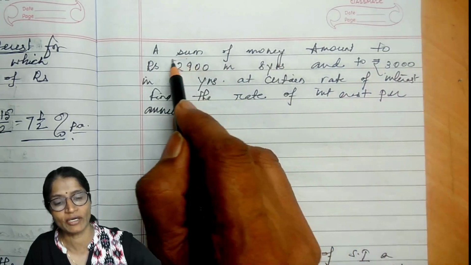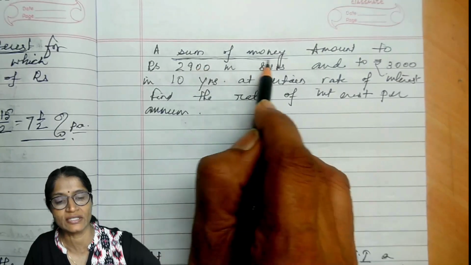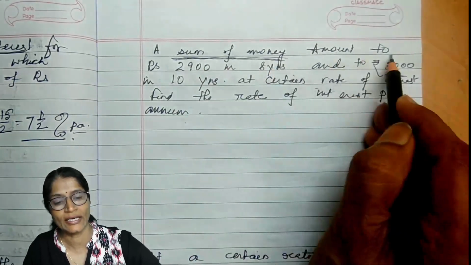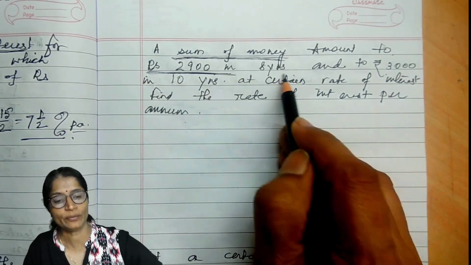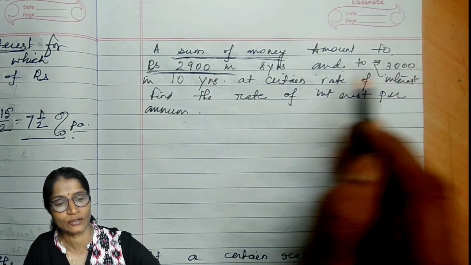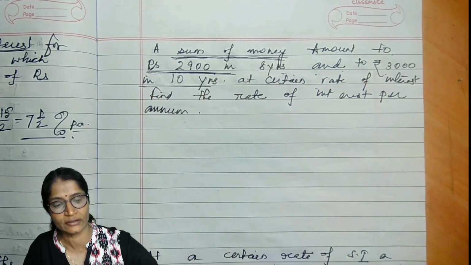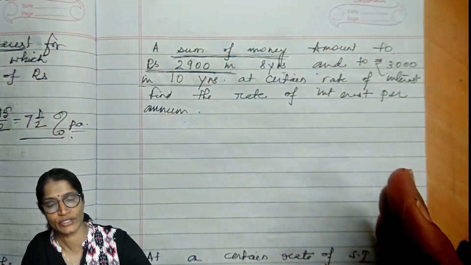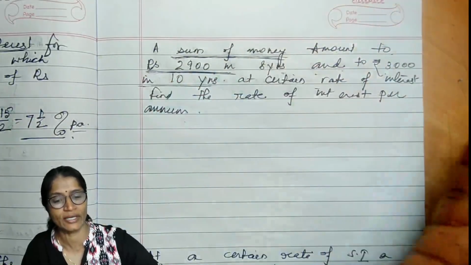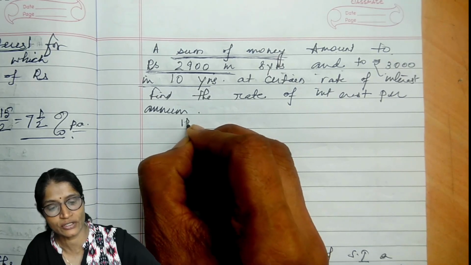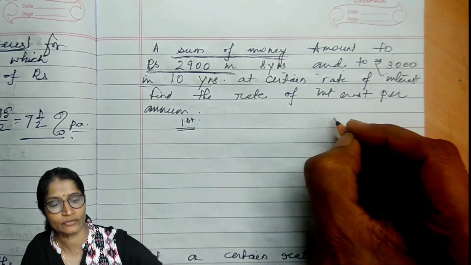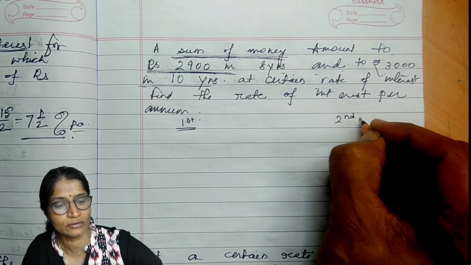A sum of money, we will consider it is X, and it amounts to this much in 8 years and 3000 in 10 years. So here the two situations are there, one for 8 years, another for 10 years. I'll jot down the first situation here and the second one here.